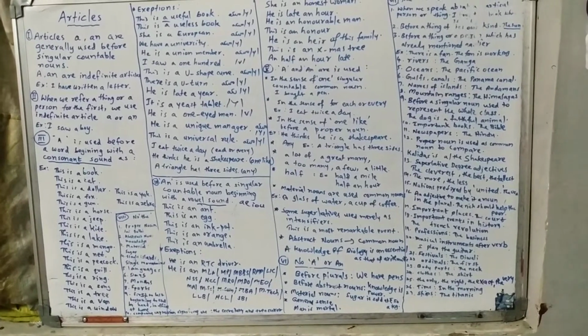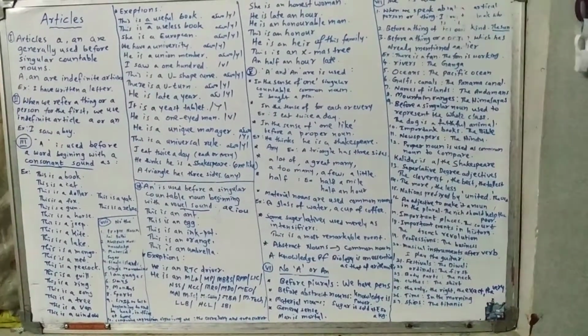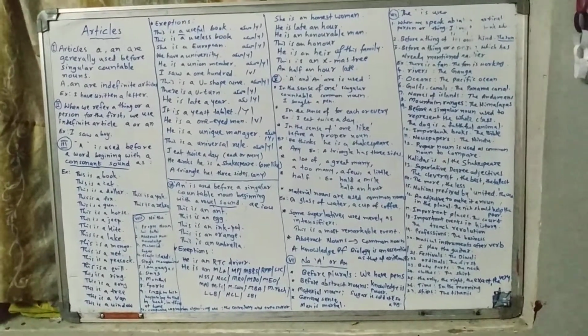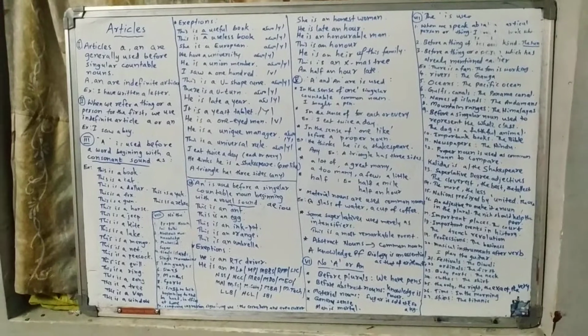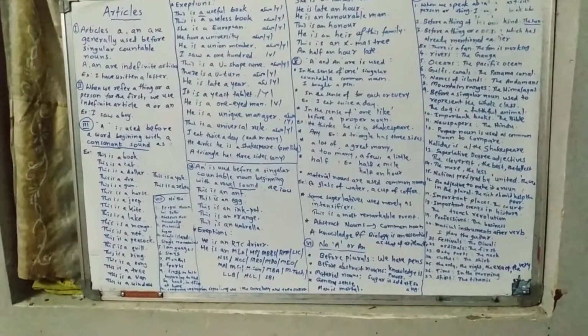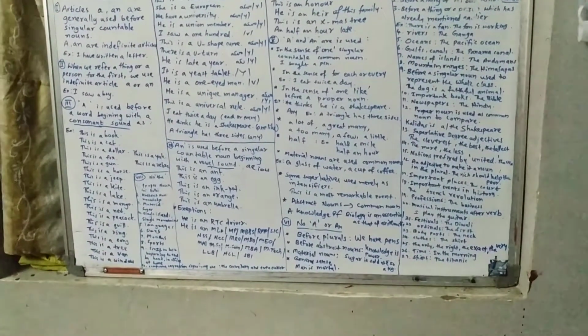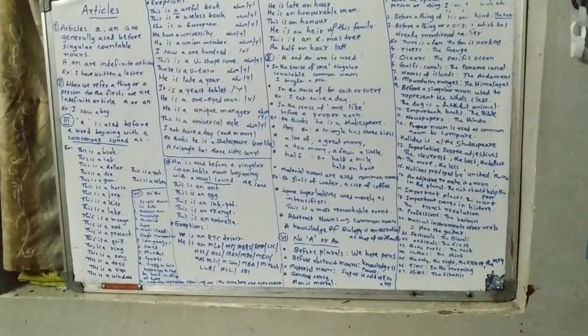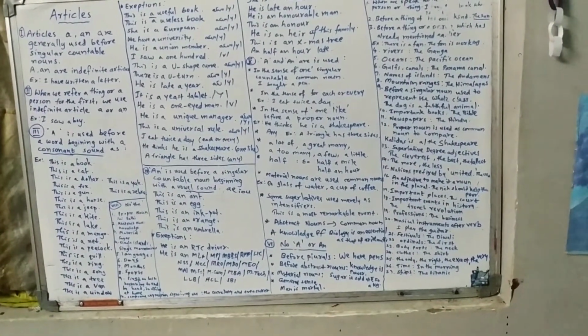A and an are used in the sense of one, before a singular countable common noun. I bought a pen. Here a pen is a singular countable noun. In the sense of each or every: I eat twice a day. In the sense of one, before a proper noun: he thinks he is a Shakespeare. In the sense of any: a triangle has three sides, meaning any triangle has three sides.